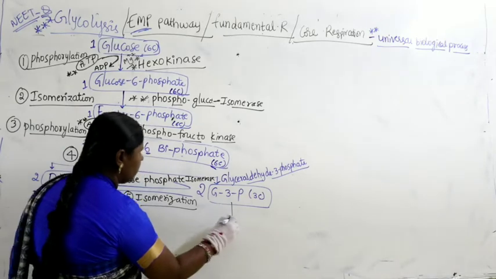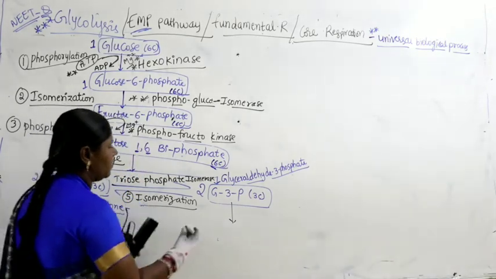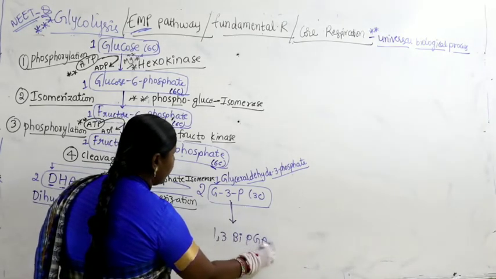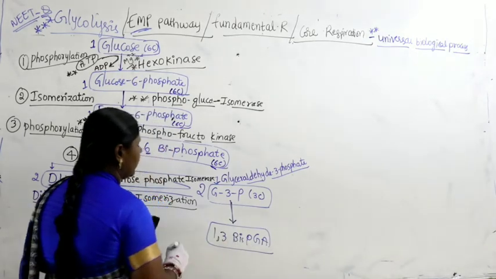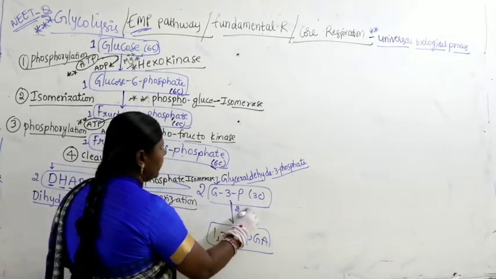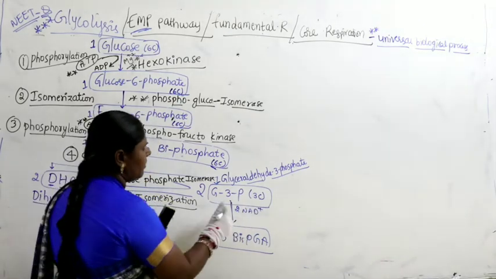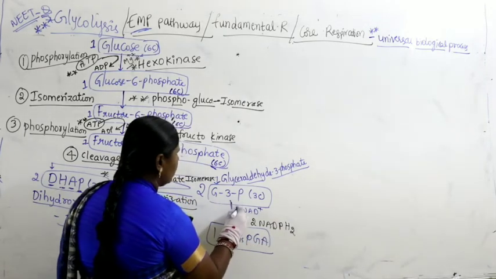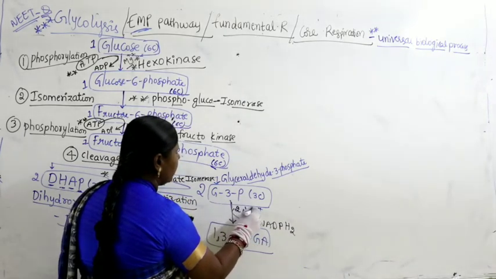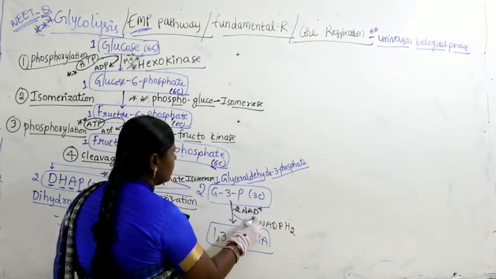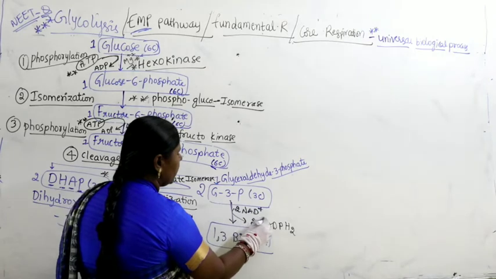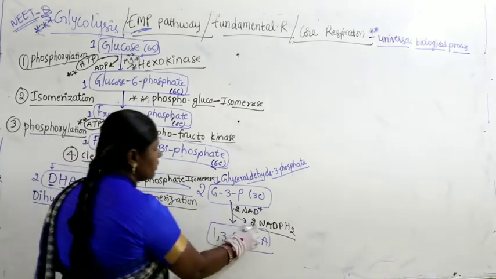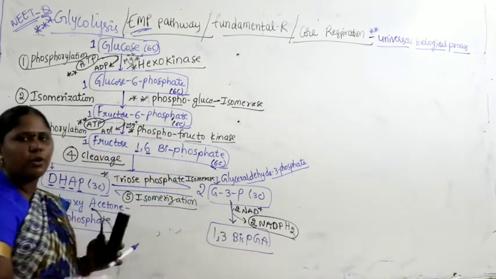These 2 molecules of G3P get converted into 1,3-bisphosphoglyceric acid, by the conversion of 2 molecules of NAD plus into 2 molecules of NADPH2. The energy is produced. Very important. So 2 molecules of NADPH2 are produced here.